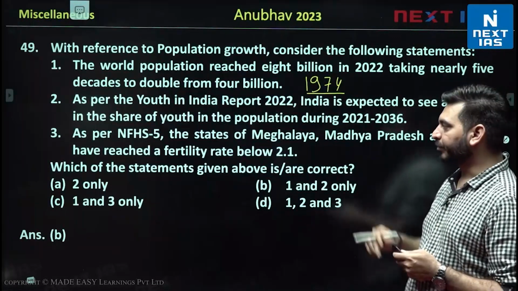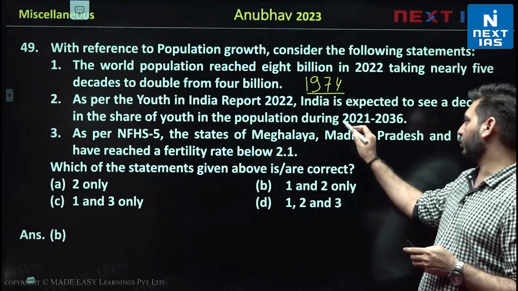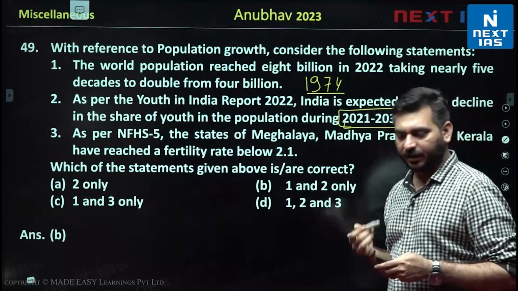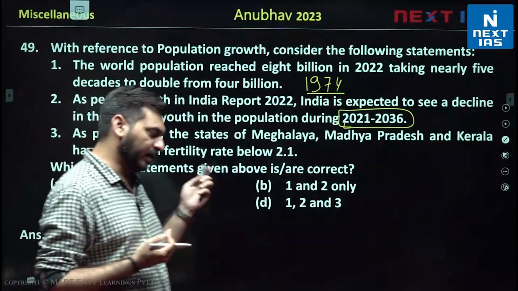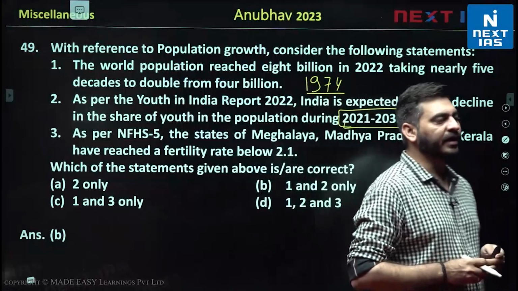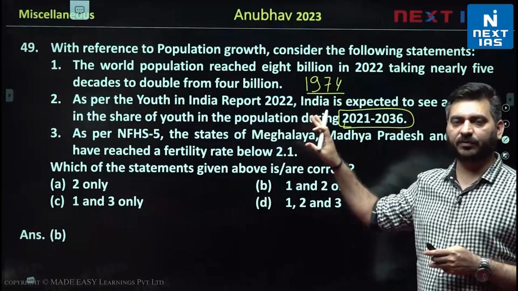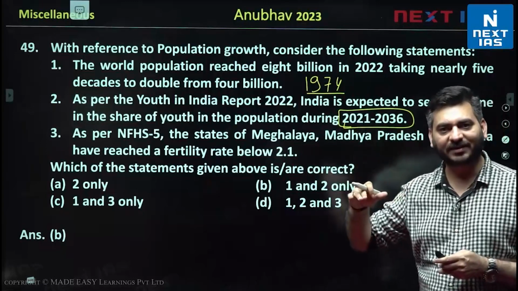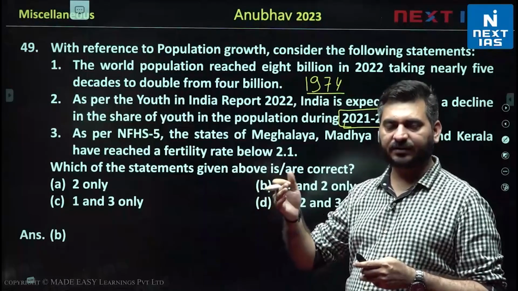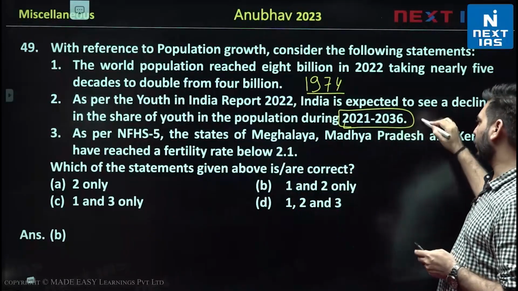and it is 8 billion. As per the Youth in India Report 2022, India is expected to see a decline in the share of youth in the population during 2021 to 2036. This statement is also correct. Although our population is not going to slow down very soon, yes, the population of our youth will now start to decrease, according to this report. Very factual information, but since this topic has been very important and in the news that India has surpassed China, although we haven't conducted the census yet, the estimates are saying that we have surpassed China. So population has been in the news a lot this time. So this statement is also correct, right?